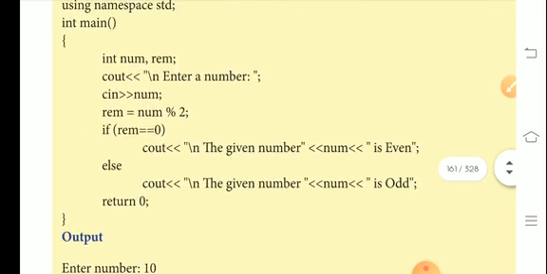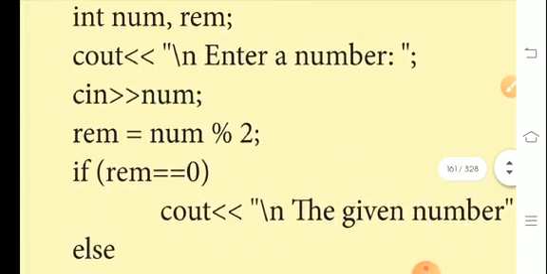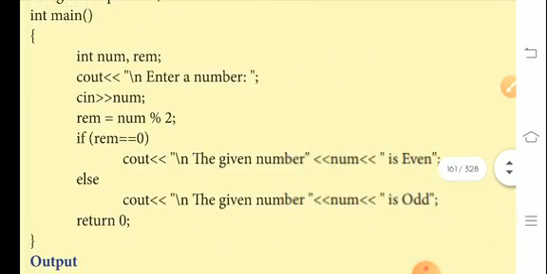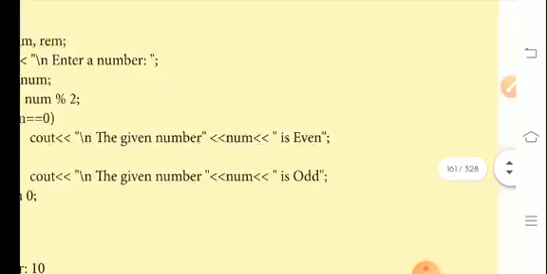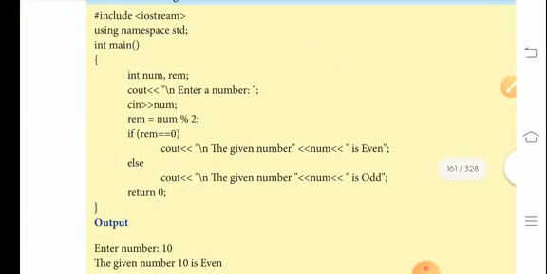Another example, the number is 11. The condition became false. The given number is odd. Whether the condition is true, the true block statement will be executed. Otherwise the condition became false and the false block will be executed.